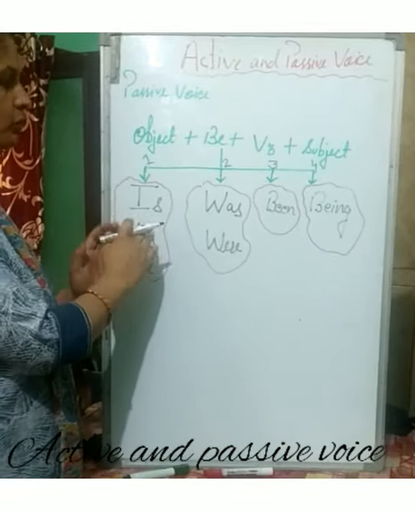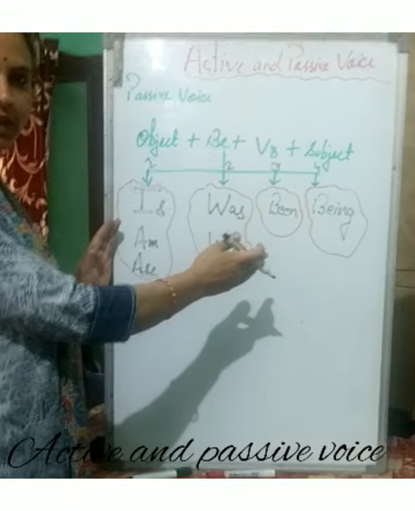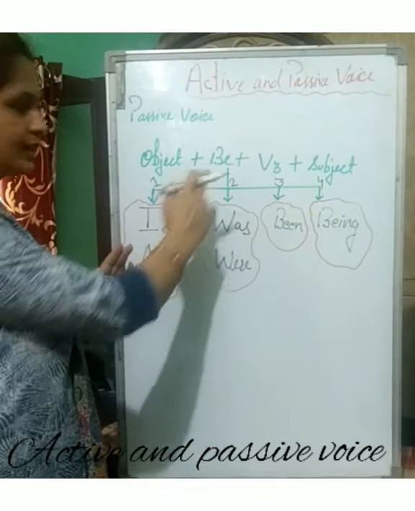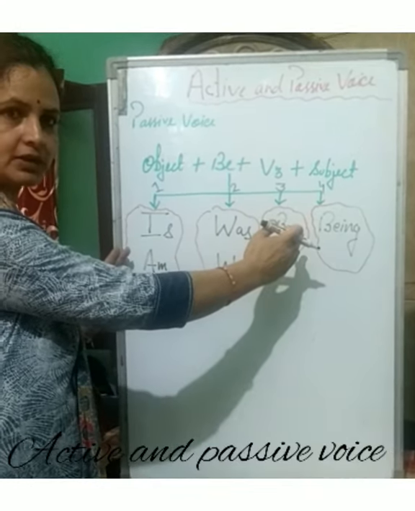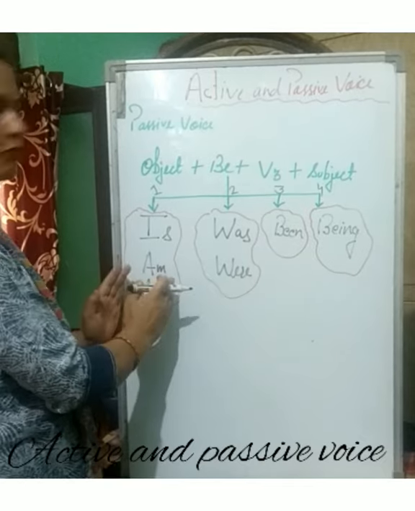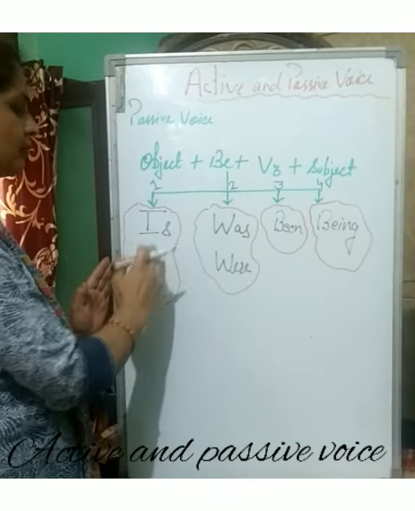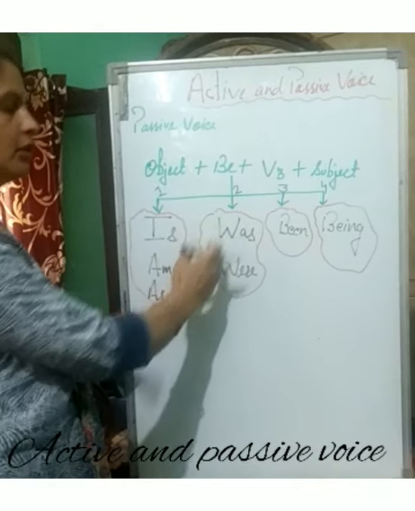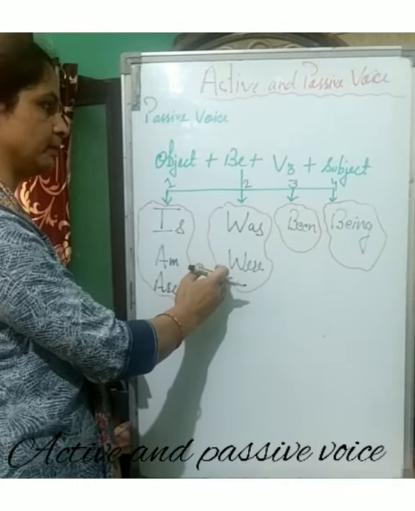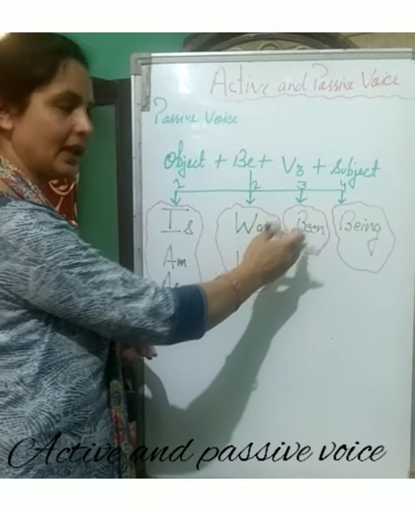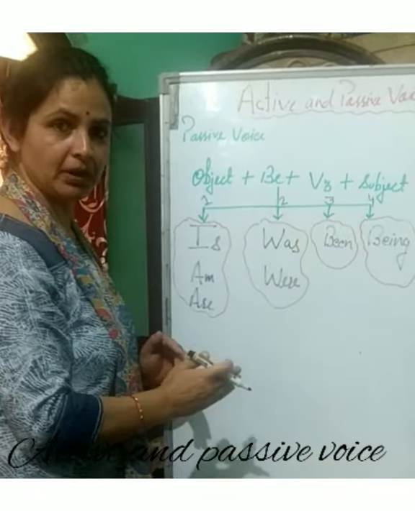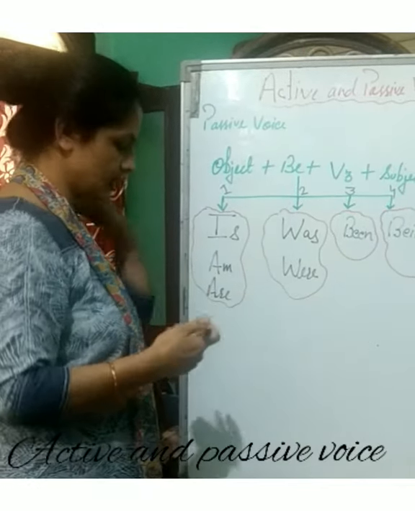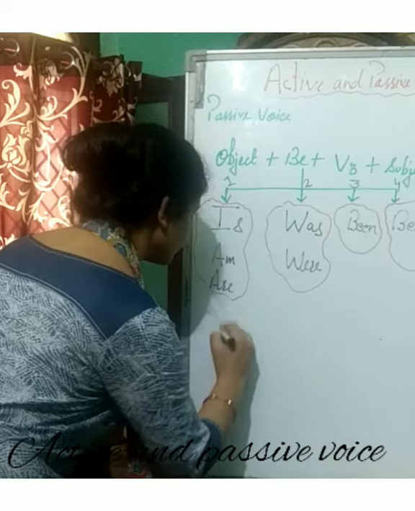Here, children, now we have the perfect classification of be verb. I have classified this be verb in its four forms. In first form, is, am, are is always used. In second form, it becomes was and were. In third form, it becomes been, and in fourth form, it becomes being. So this is the perfect classification. We can take the help of an example.